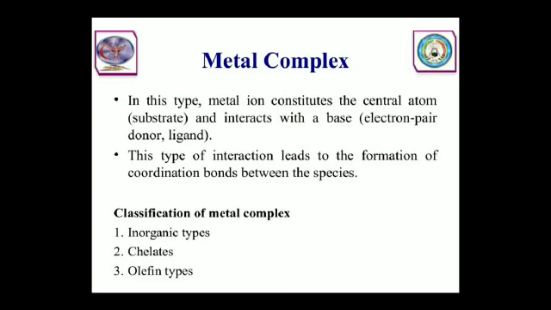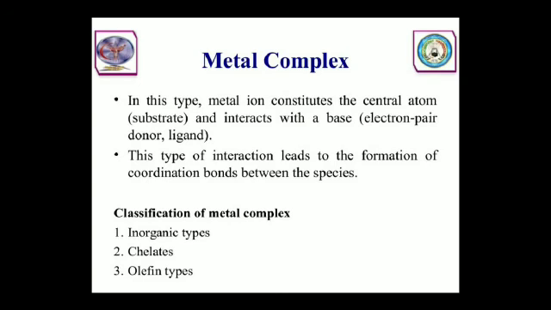Classification based upon their arrangement and entrapment. Metal complexes are the first classification of complexes. In this type, the metal ion constitutes the central atom and interacts with a base, an electron pair donor or ligand.